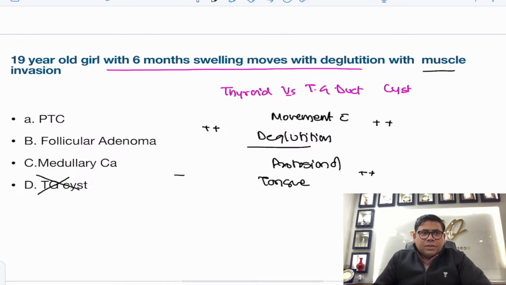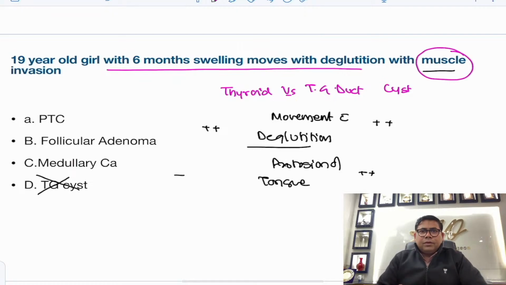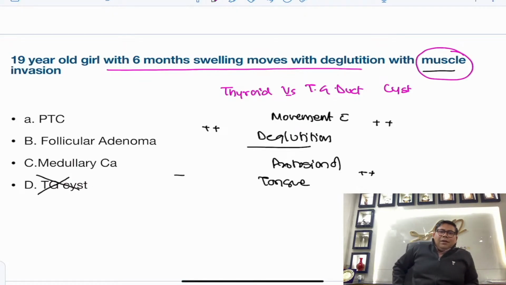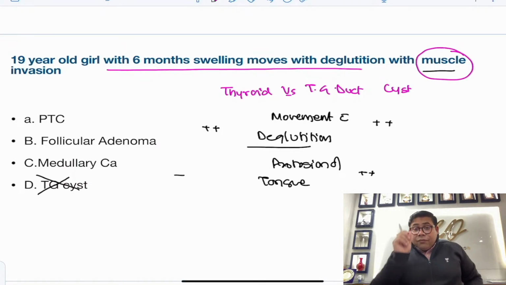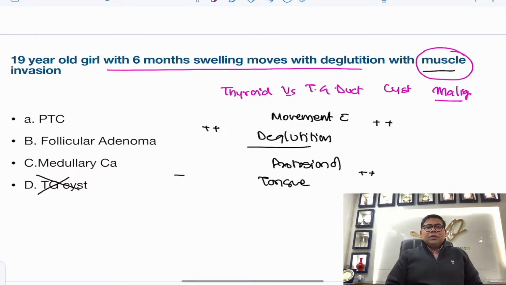Now with features of muscle invasion, try to understand, when you talk about muscle invasion, this is very simple. Muscle invasion, what is that? This is a feature of malignancy. Invasiveness is not a simple feature, it's a feature of malignancy. So here now you have two options.